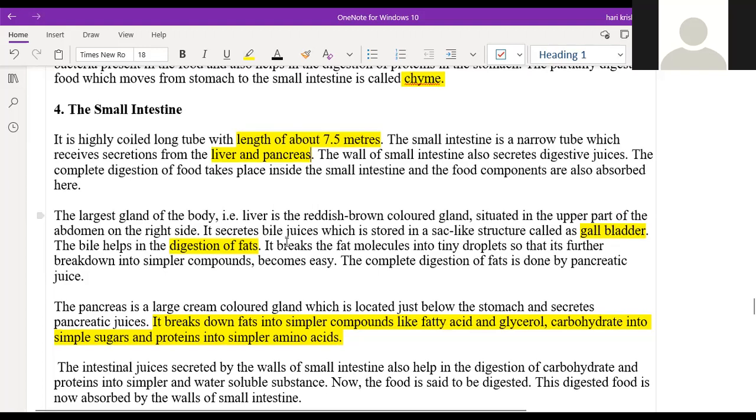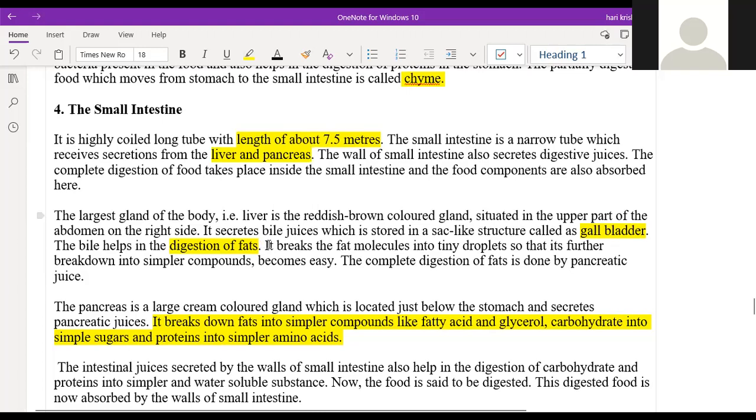We can store food in the stomach, but to utilize it in the body, it has to undergo digestion. This complete digestion takes place only in the small intestine with the help of the two juices, one from the liver and one from the pancreas.